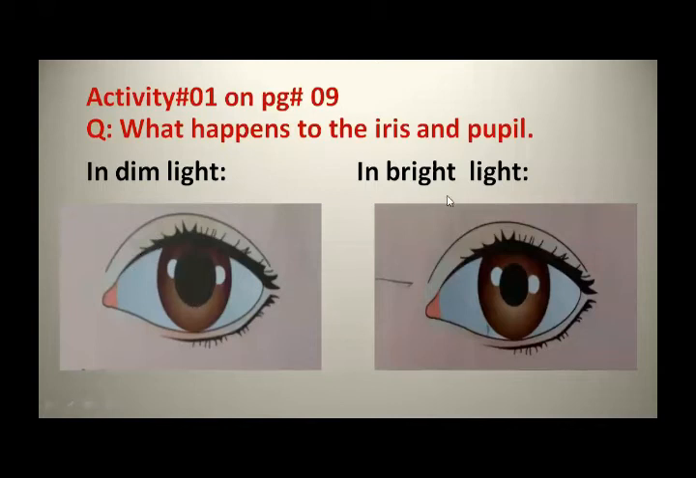But in the dim light and in the bright light, what happens to the iris and the pupil? The pupil becomes smaller and the iris becomes wider. Have you got it? This activity is present in your book, page number 9, question number 1. So this is about what happens to the iris and pupil in dim light and in bright light. Have you got it, beta?